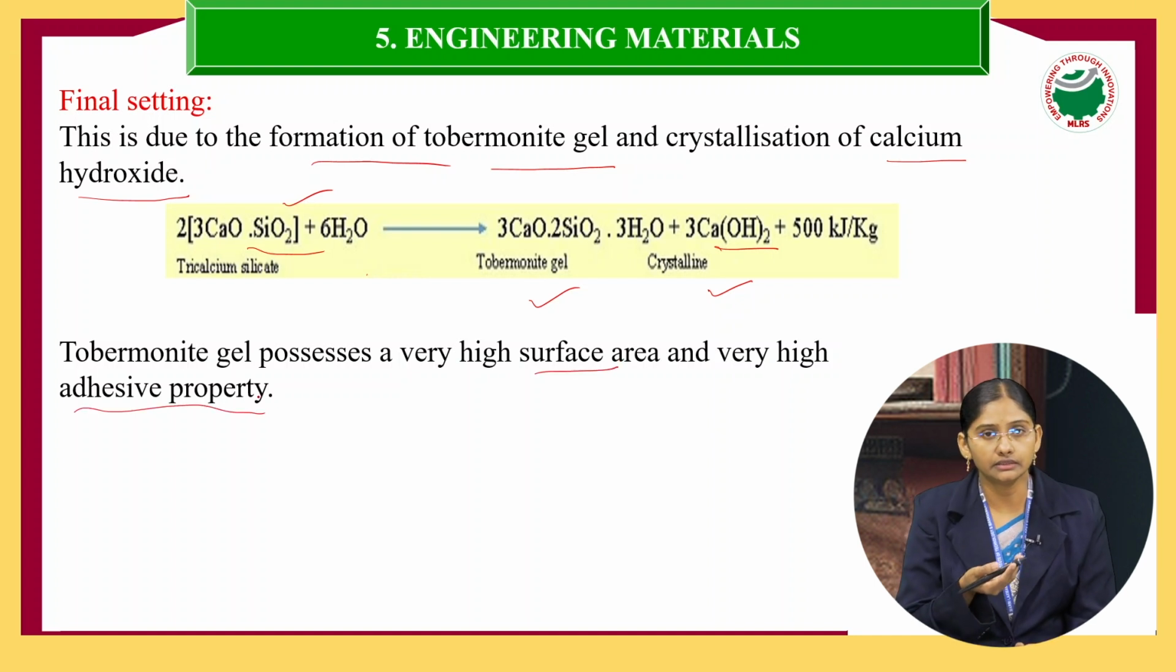Already we have discussed that a cement should have adhesive and cohesive property. So because of the formation of this tobermorite gel and crystals, it gives a high surface area and very high adhesive property.